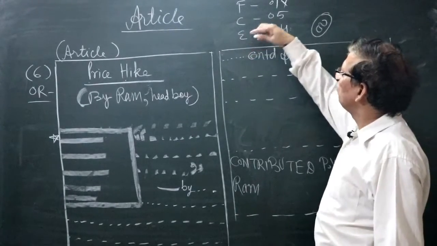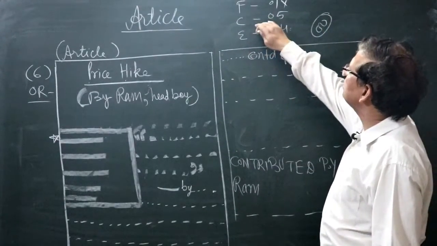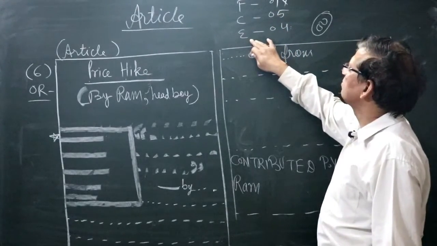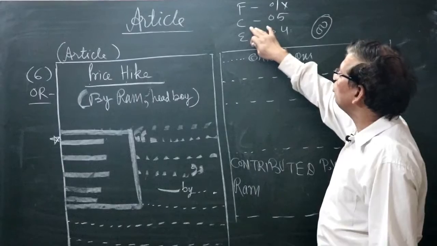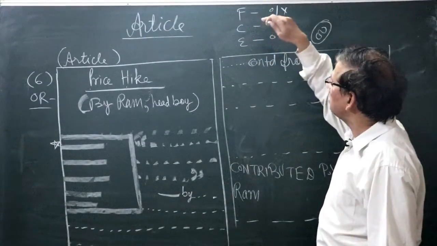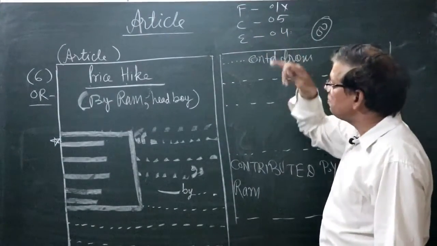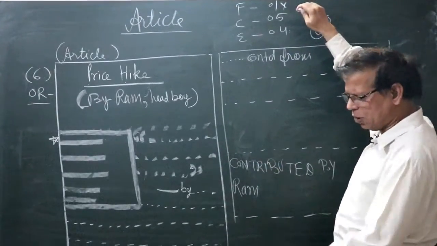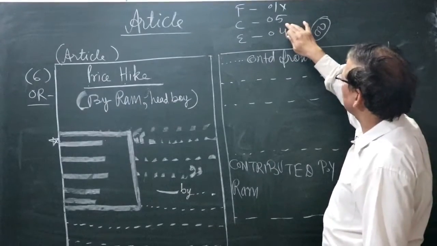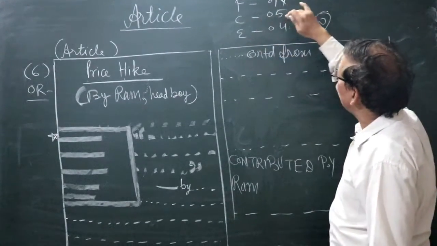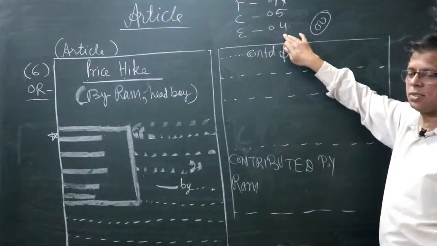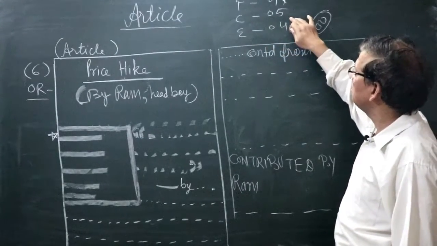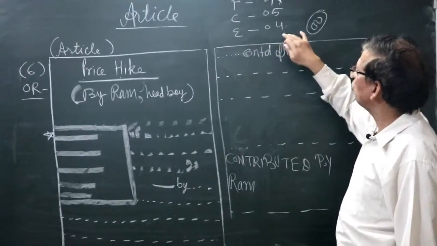Content wrong, whole answer is wrong. Content is right, you shall be awarded marks in the format and in the expression. If content is wrong, you shall not be awarded marks in the format as well as in the expression. Last year content was of 4 marks and expression was of 5 marks. From this year content is of 5 marks and expression is of 4 marks.